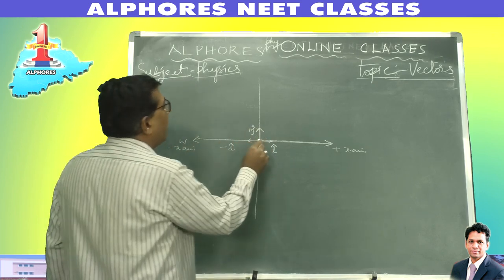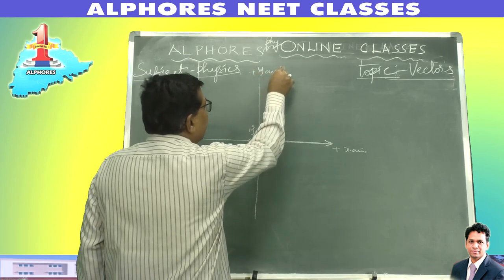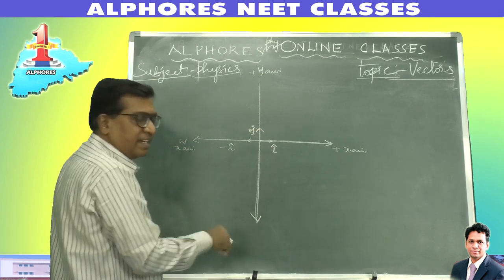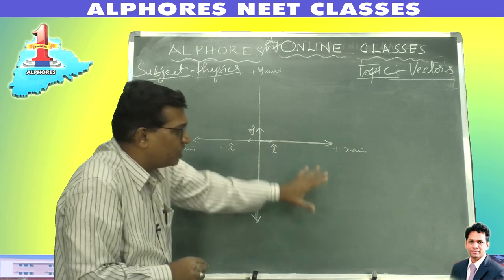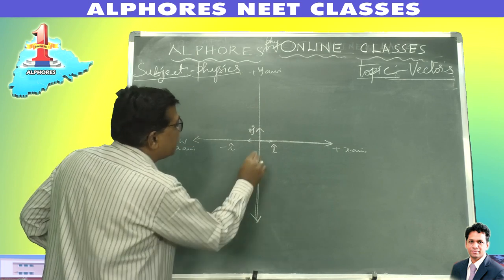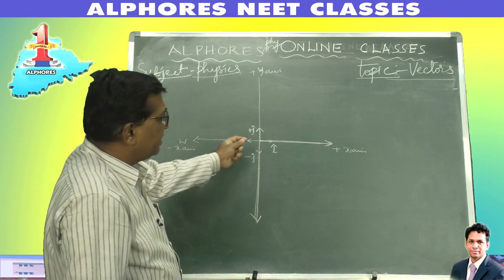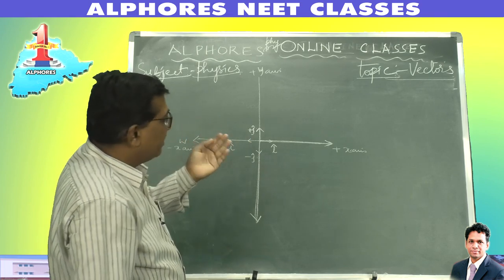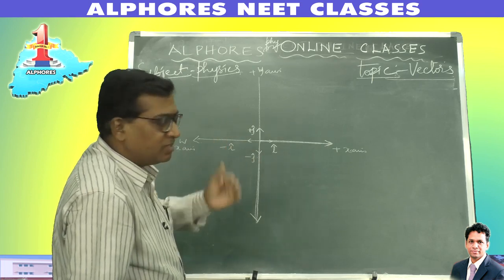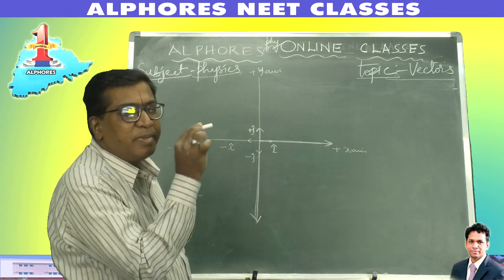The unit vector along north, the positive y direction, positive y axis, he has denoted as plus j. The unit vector along south, as I am denoting here, this is south, north south, is minus j. And the unit vector in the outward normal to the plane, the direction perpendicular to the plane coming out, that is the positive z direction, is denoted as plus k.